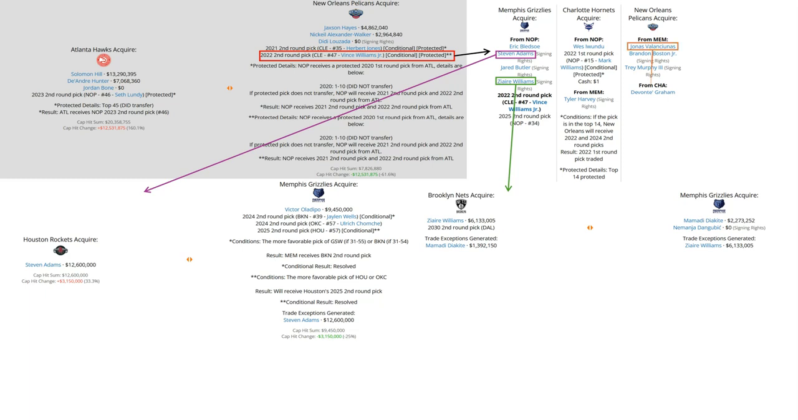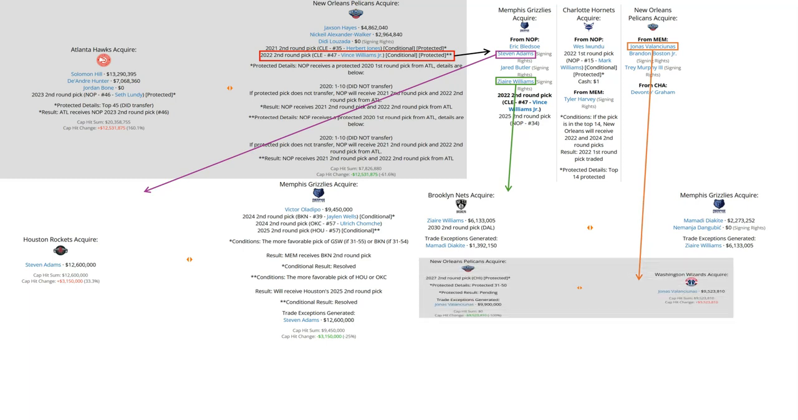Valanciunas would later go from the Pelicans to the Washington Wizards for a second-round pick in 2027 that's protected, and Valanciunas would help the Wizards out in the rebuild as he was later flipped as a rental to the Sacramento Kings for Cissoko and 2 second-round picks, one in 2028, the other in 2029.